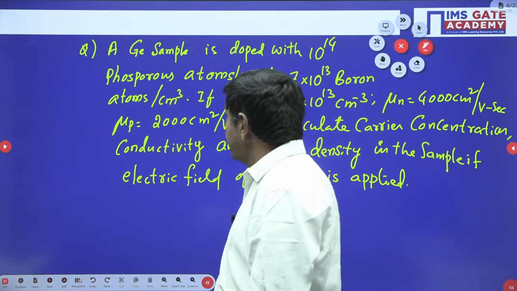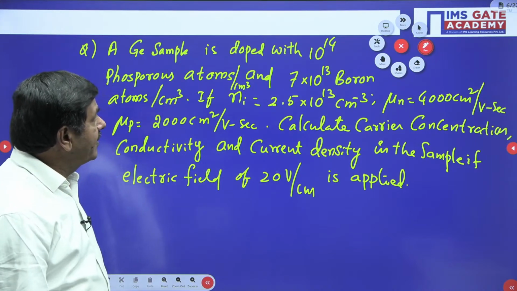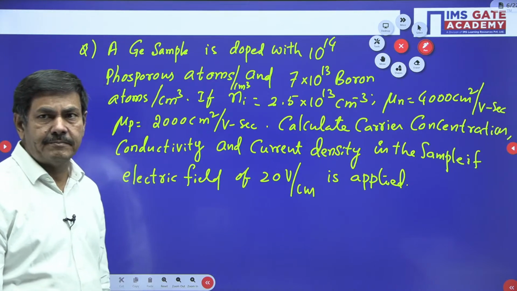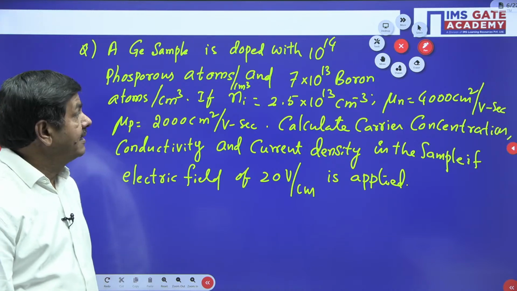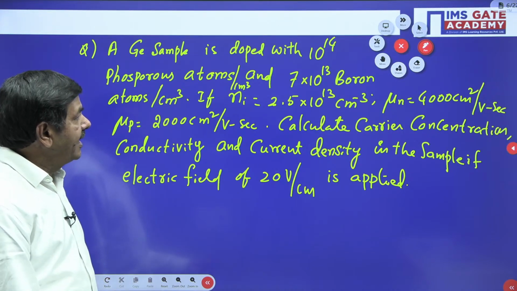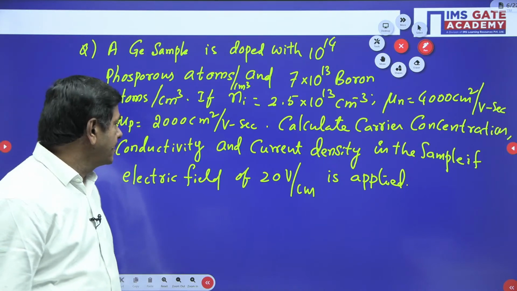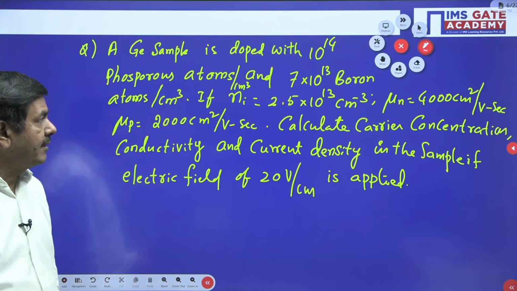That many, this ND value is given in the problem. And 7 into 10 power 13 boron atoms per cm cube. Boron is a trivalent atom. So 7 into 10 power 13 is Na value. And Ni is given, mu n is given, mu p is given, is asking to calculate carrier concentration, conductivity and current density. So we can do one by one.